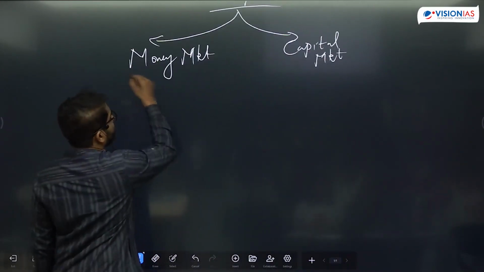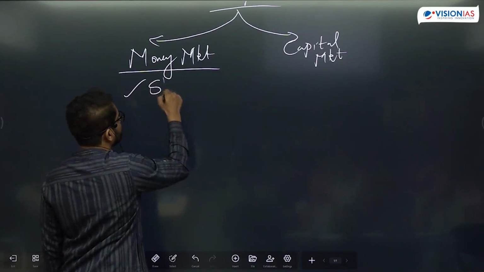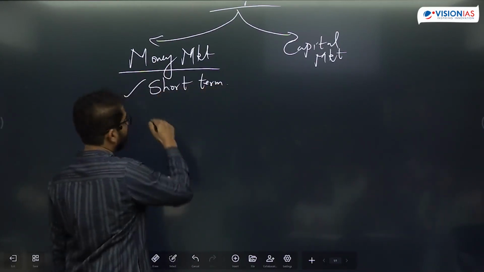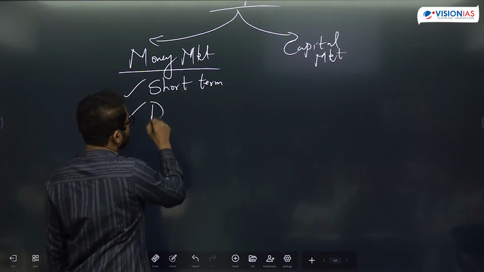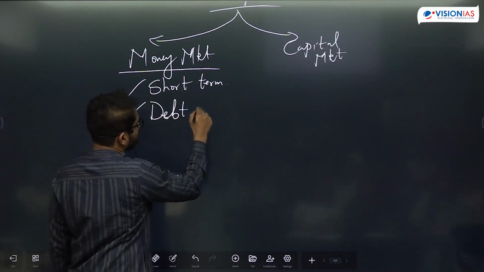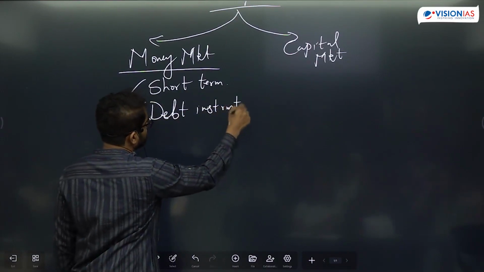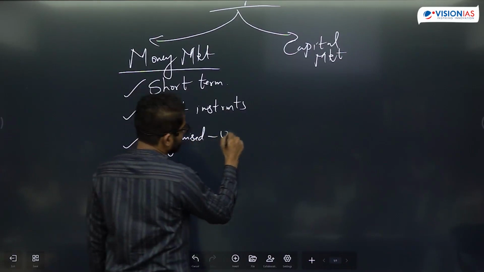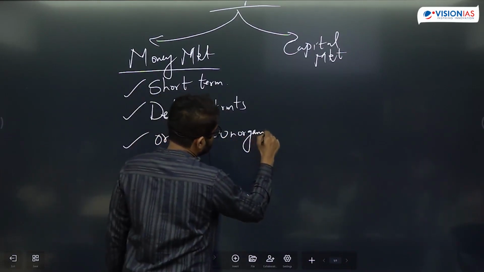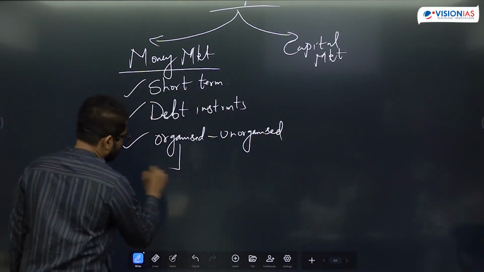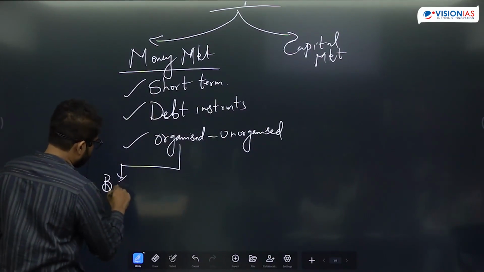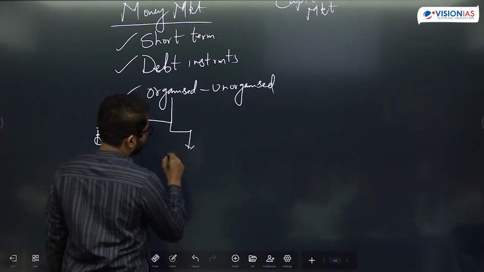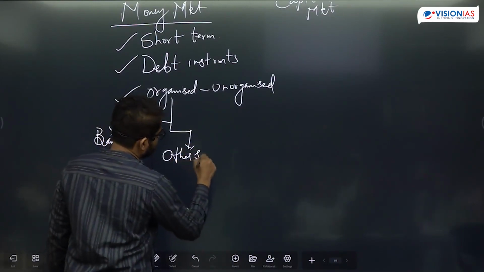Okay, so the money market is basically short term. Is that okay? And the money market only has debt instruments. It has both organized and unorganized entities, but generally we talk about the organized one. In the organized category, we deal with the participants in the organized market. Banks are there, and you also have other secondary instruments.